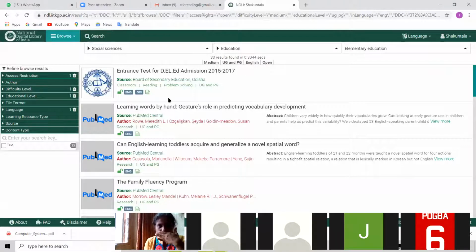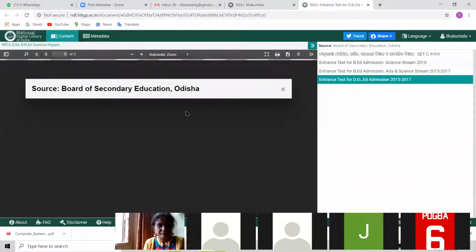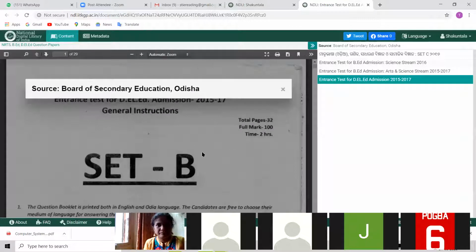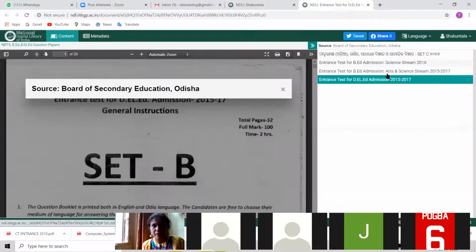Okay, now if I want to read this and download the article from here, then click on this. There is one arrow. If I click on that, have you seen, the file has got downloaded? If I click on this and show in folder, it will show me where it has been downloaded, and I can open it and read it. Or else I can read online also by scrolling down.